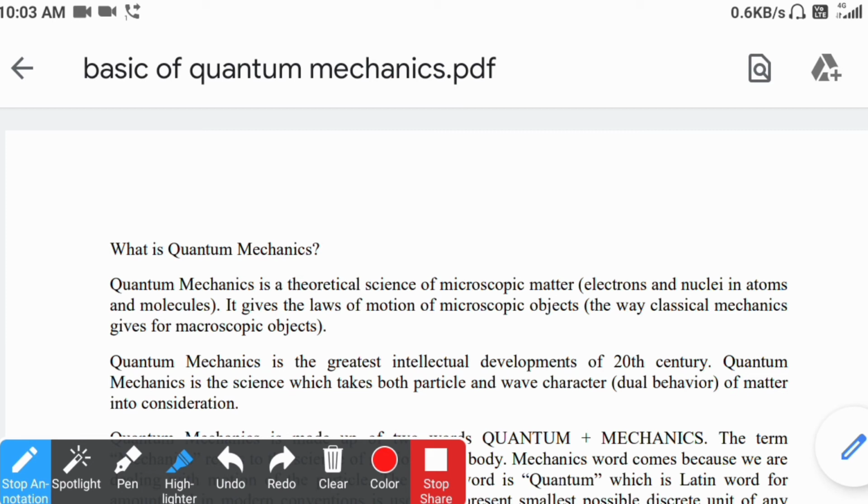So there are two mechanics, classical and quantum mechanics. Then what is the need to study quantum mechanics?